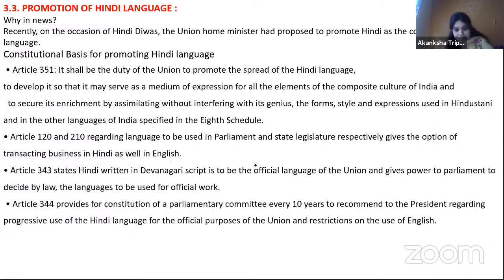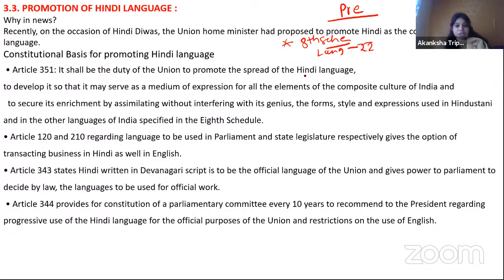Number 1, let's look at it from the prelims point of view. Number 1, on the day of Hindi Diwas, what was in the news? They talked about promoting the Hindi language. That's it, the news ends there. What is important? What can come in prelims? Maybe there can be a question related to the 8th schedule of the constitution, which deals with the languages. How many languages are there? 22.